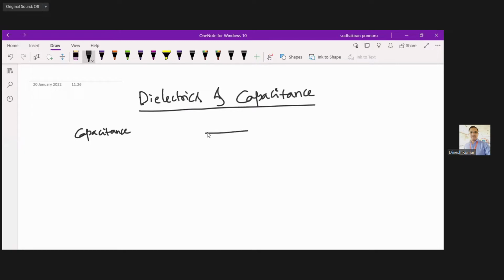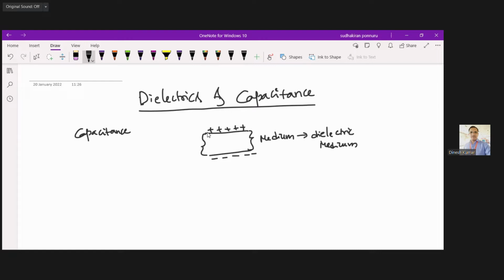one parallel plate of plus charge, and here you are having one more parallel plate of negative charge. In between, you are having some medium, and that medium is nothing but what? Dielectric medium.